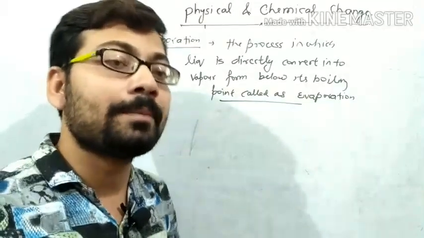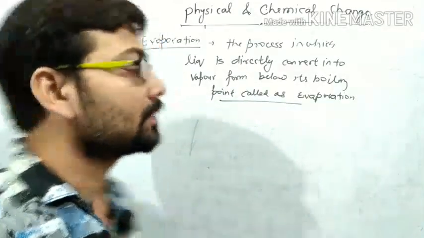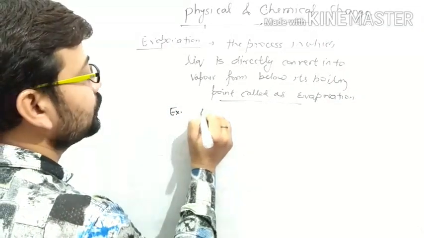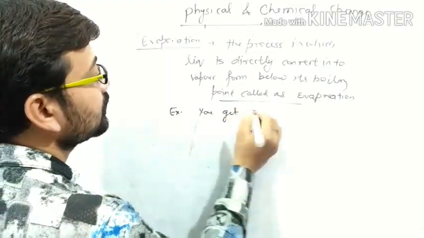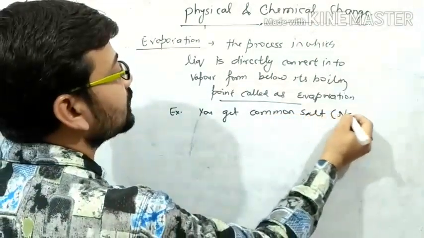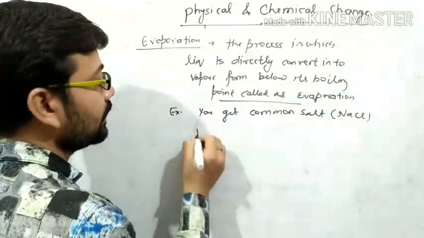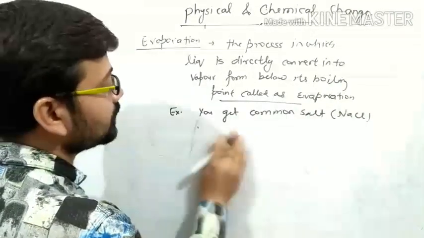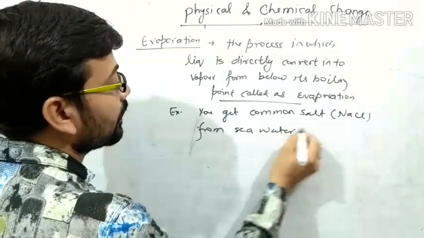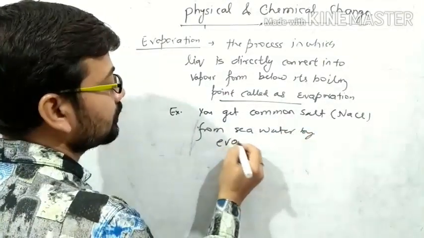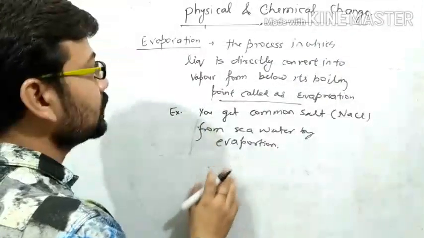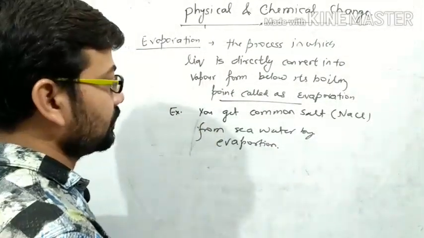What is the formula of common salt? NaCl is obtained. You get common salt from sea water by evaporation, right? So this is evaporation.